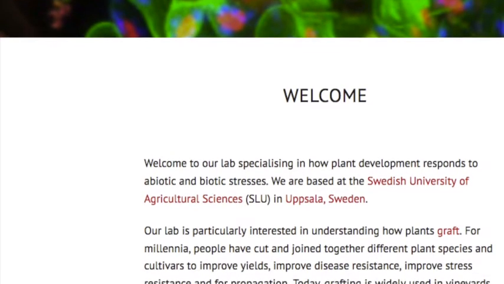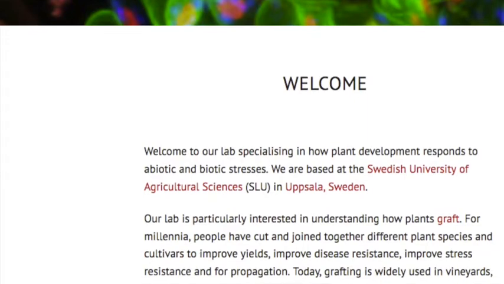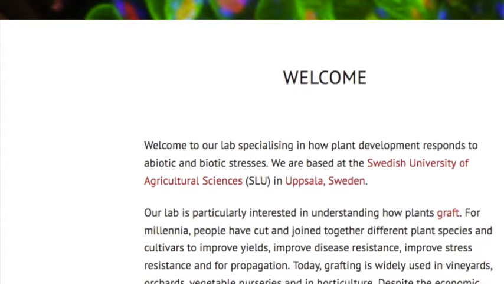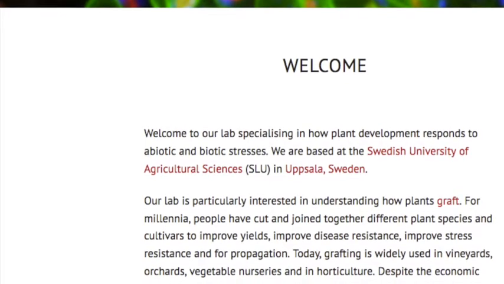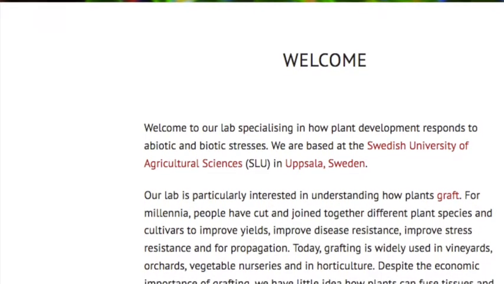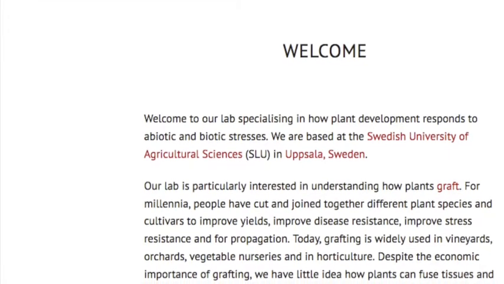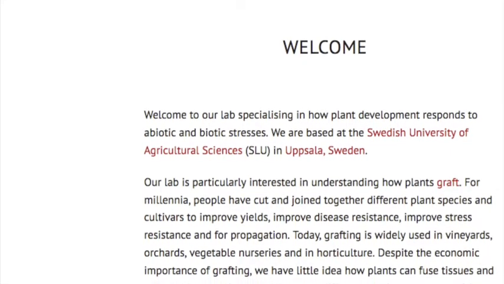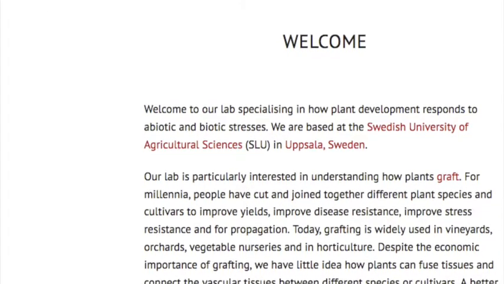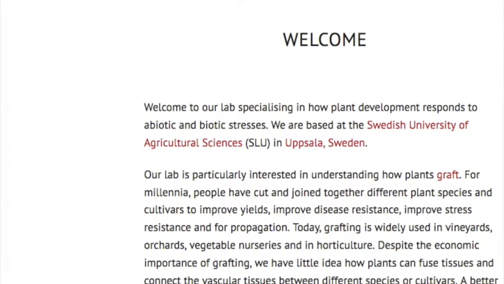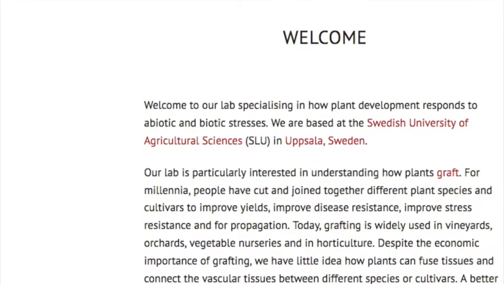I think it's also fascinating that you can get these two plants, very different species, the parasite and the host, to come in close contact, tissue fusion, and also form vascular connections between them. So it's analogous to a natural grafting situation. But how much mechanistic similarity there is between grafting and plant parasitism is completely unknown. Our lab is looking for those parallels, and we have people who are also looking for genes important for parasitism. It's extremely translational, this work, obviously, to move from Arabidopsis into other plants.